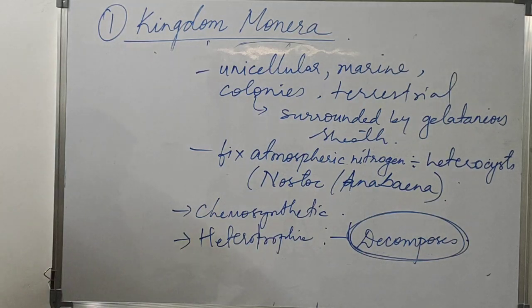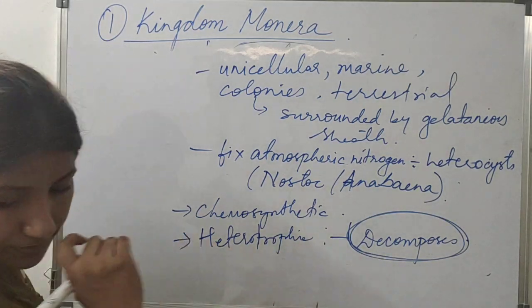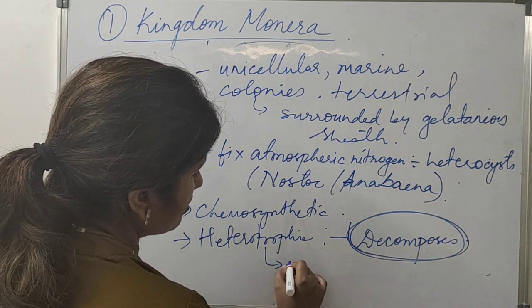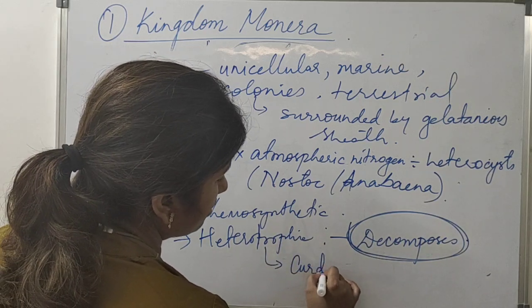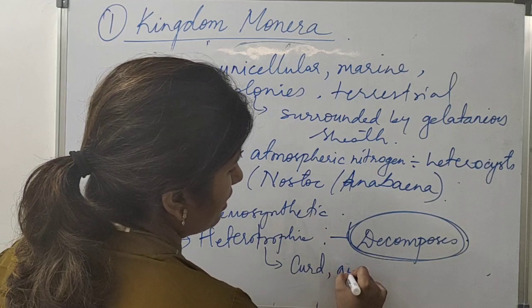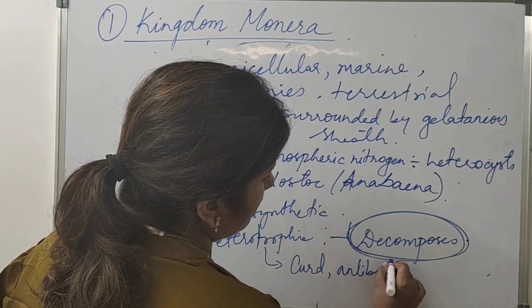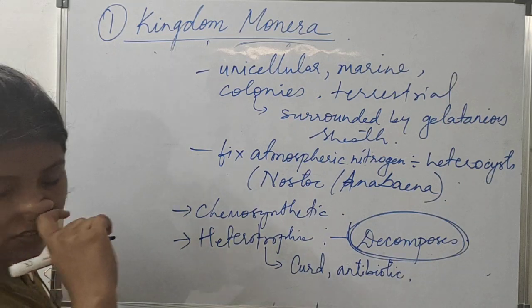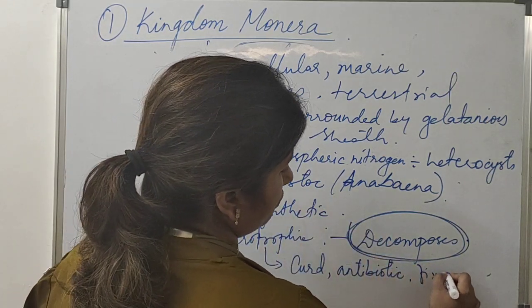These heterotrophic bacteria also help us to make curd and antibiotics. Some of the eubacteria help in making antibiotics, and they fix the nitrogen for us.